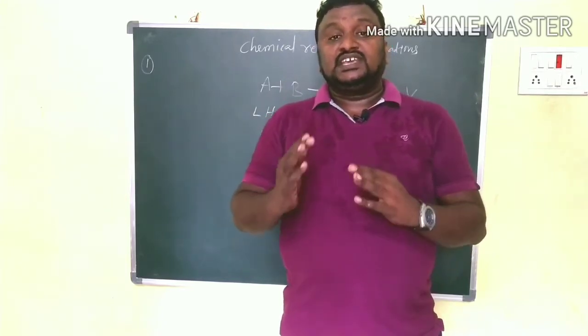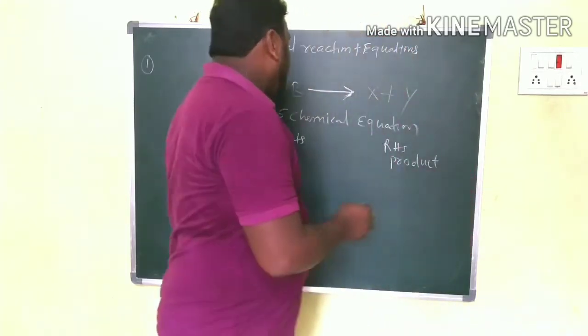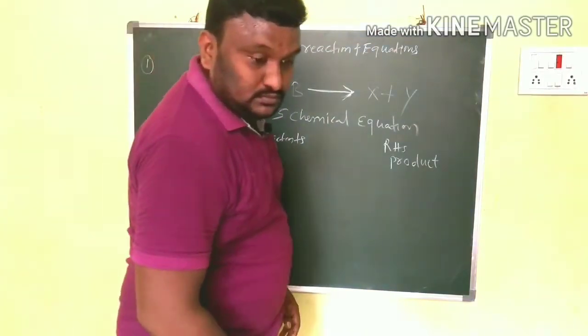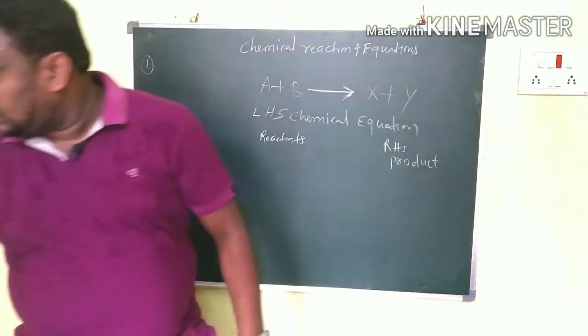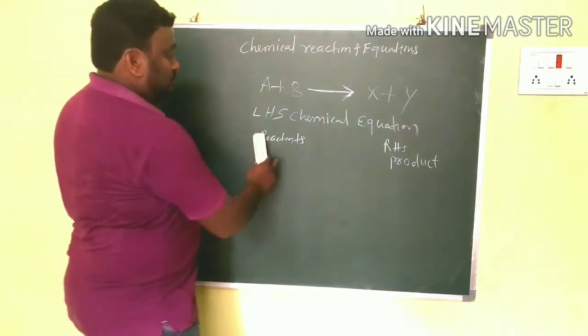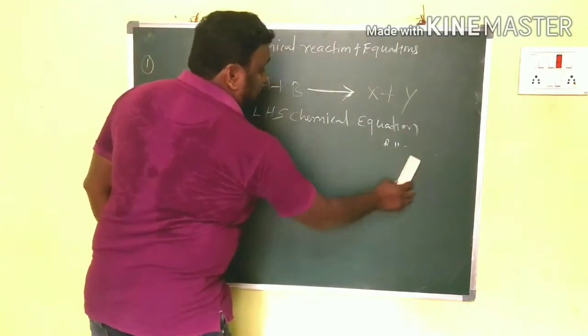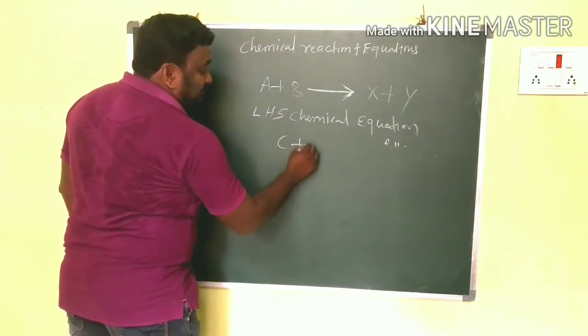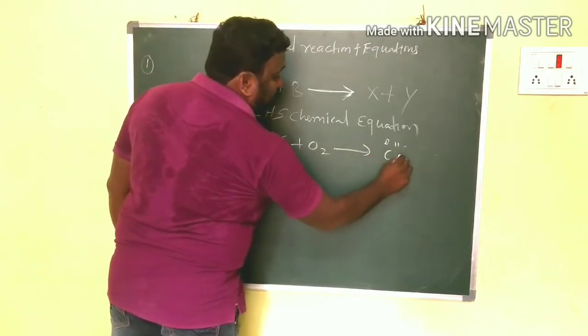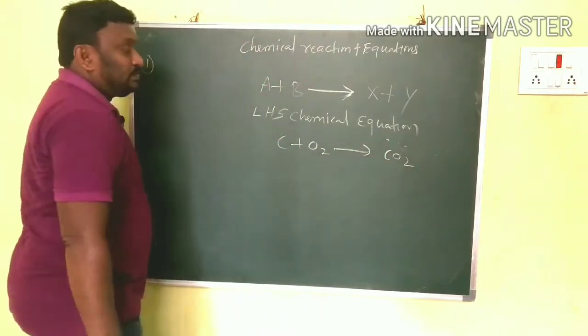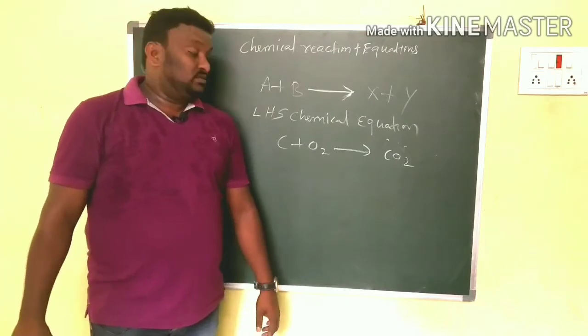For example, here I write C plus O2 gives rise to CO2. This is the equation you have.